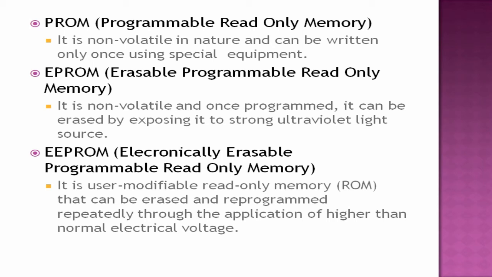It is also non-volatile and once programmed it can be erased by exposing it to a strong ultraviolet light source. Next, EEPROM, electronically erasable programmable read-only memory. It is user modifiable read-only memory. It can be erased and reprogrammed repeatedly through the application of higher than normal electrical voltage. Now we understood what is RAM, ROM, PROM, EPROM and EEPROM.